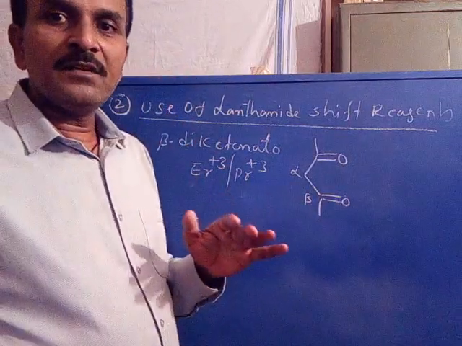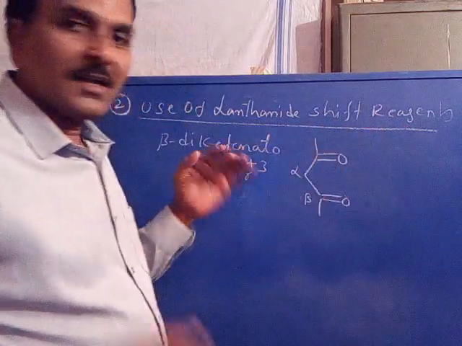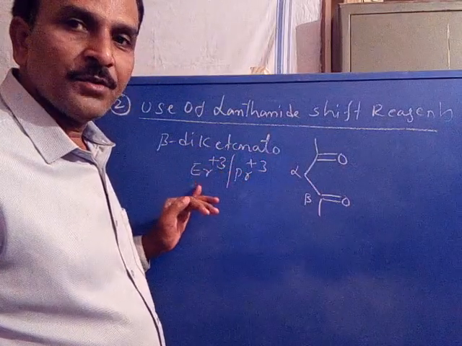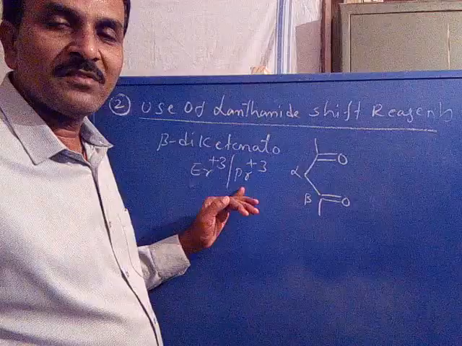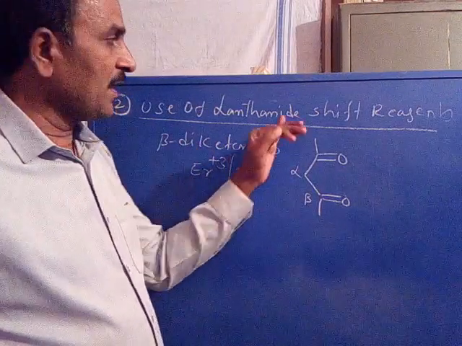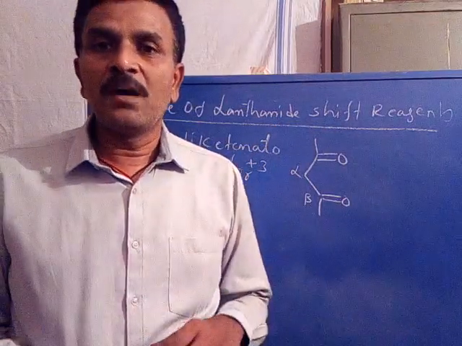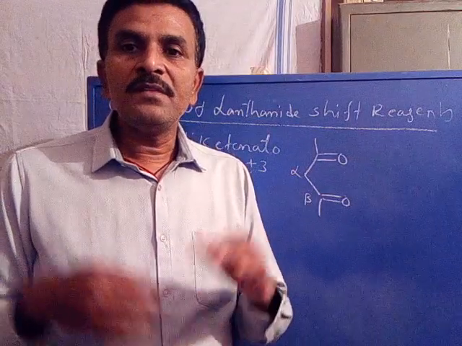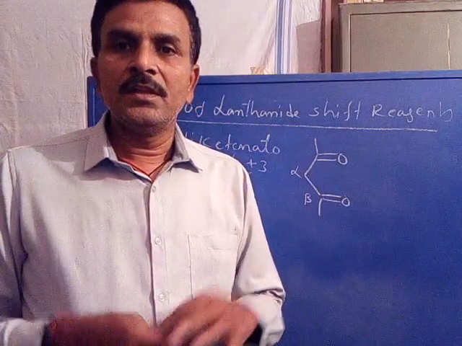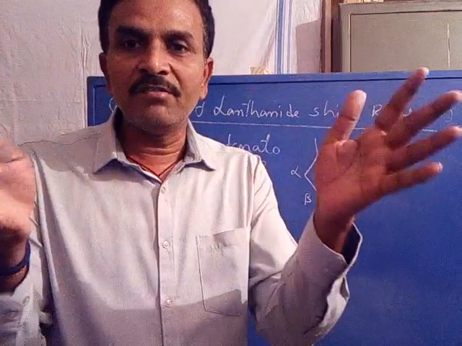For the simplification, we are using lanthanide shift reagents. What are lanthanide shift reagents? The beta diketonato complexes of europium plus 3 or praseodymium plus 3 ion. These complexes are called lanthanide complexes, and when we use them, they are capable of shifting the absorption frequency of a coupled proton by a large difference.